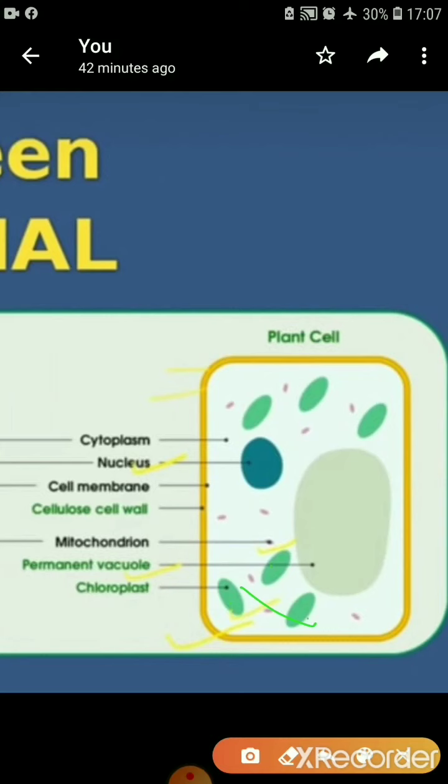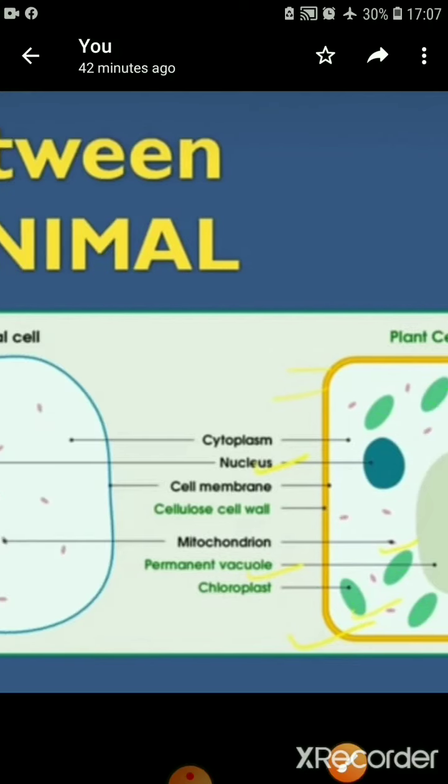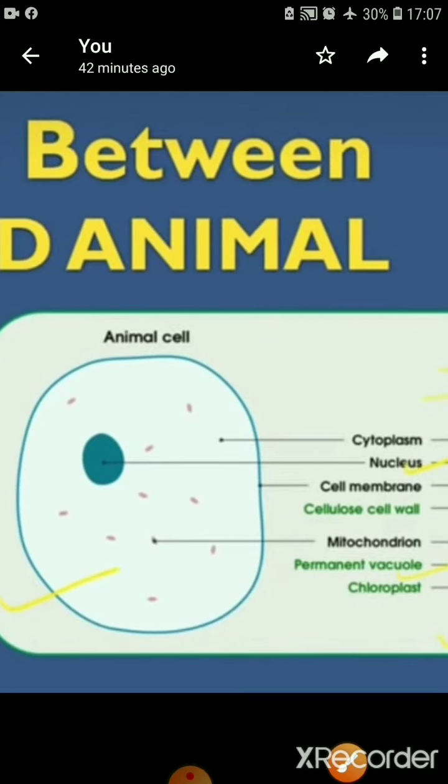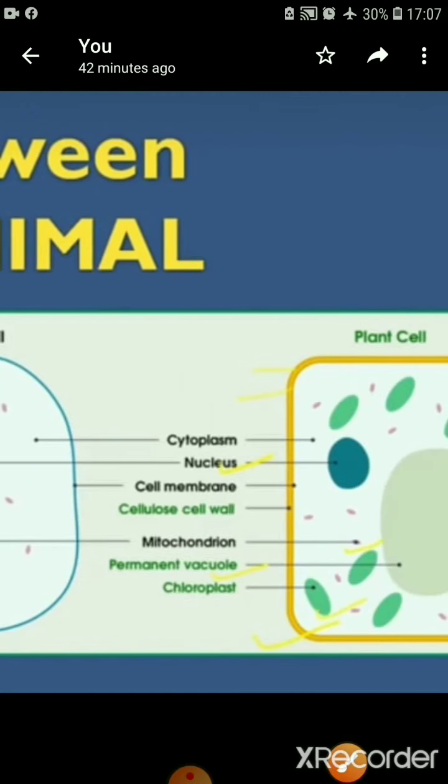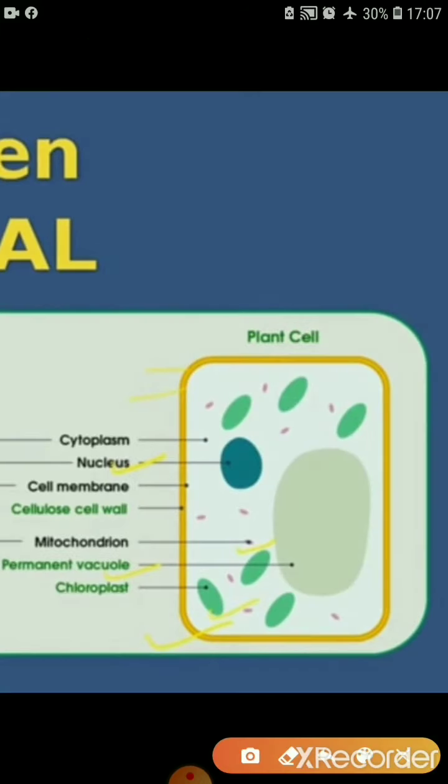As you are seeing these green bodies, right, green color bodies you are able to see in this figure. But if we talk about animal cell, there it is not present. Here we do not see any green color body. So we can say chloroplast is present only in plant cell. Isn't it? Chloroplast would be present only in plant cell.